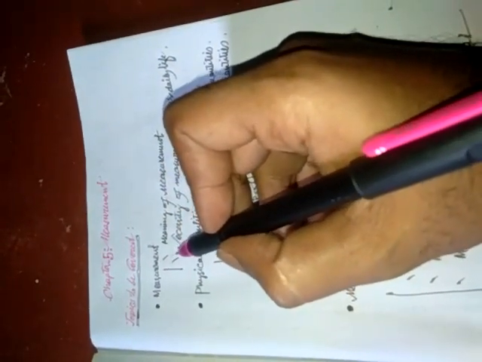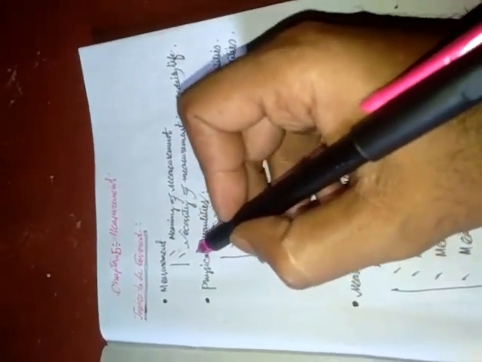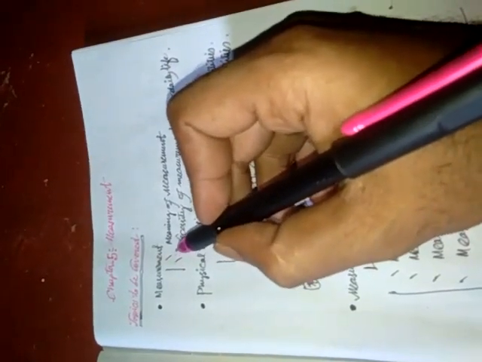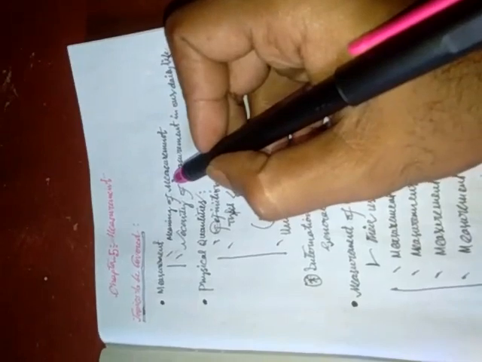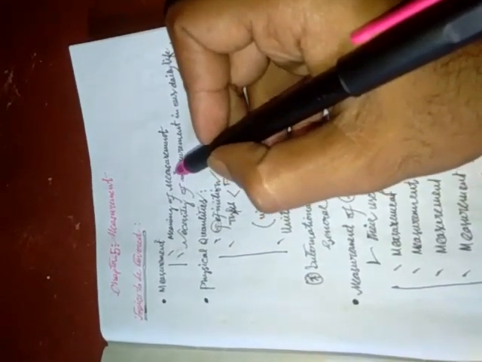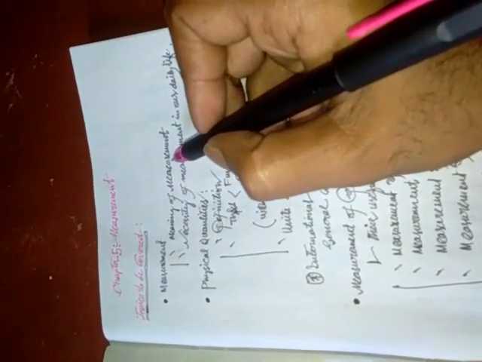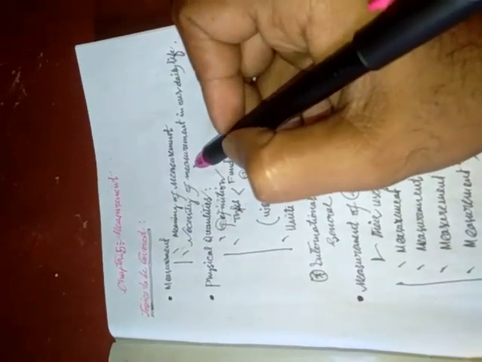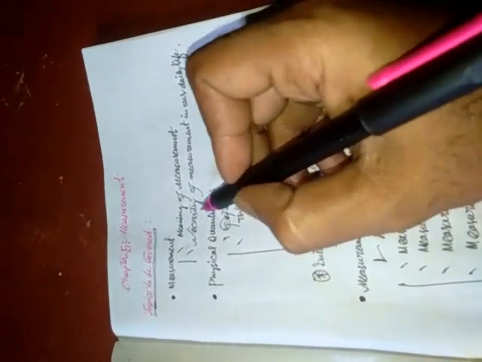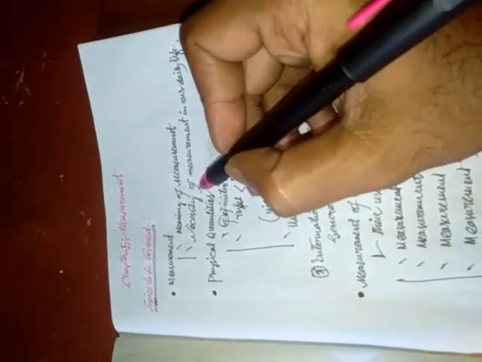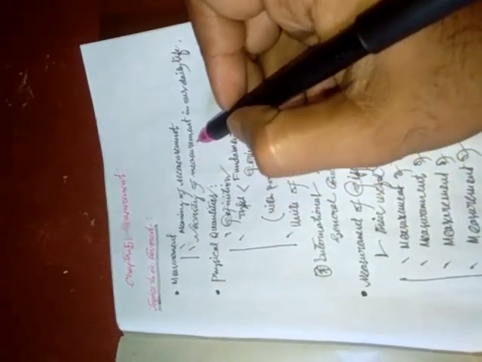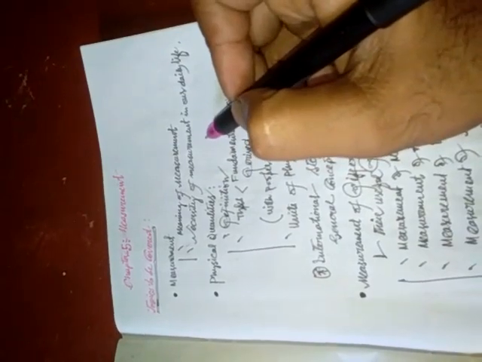The first topic is measurement. Here we have to know just the meaning of measurement. So what is measurement? We will know. Thereafter, we have to understand what the necessities of measurement are in our daily life.